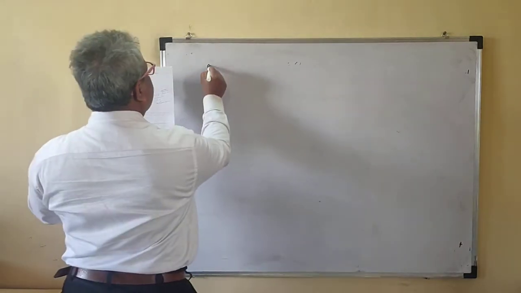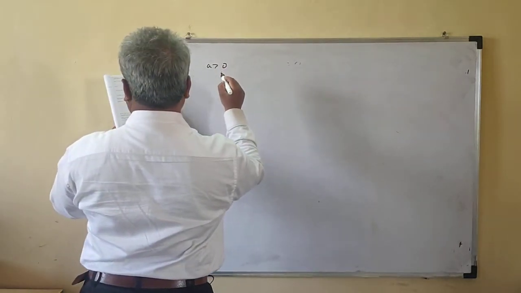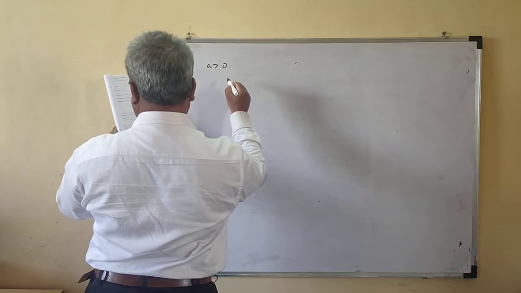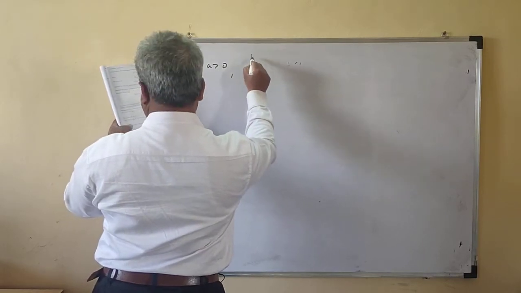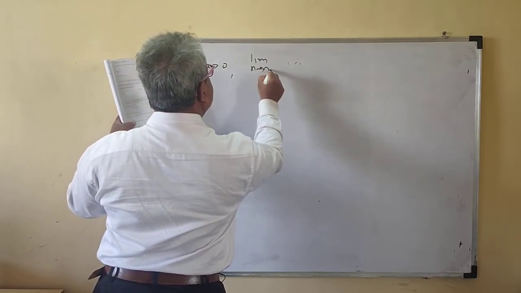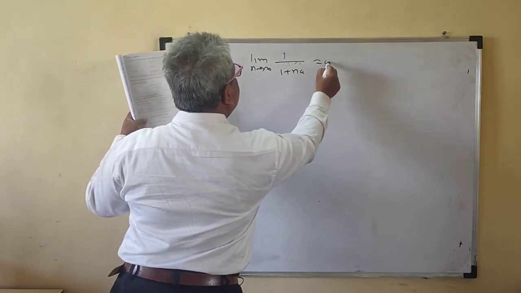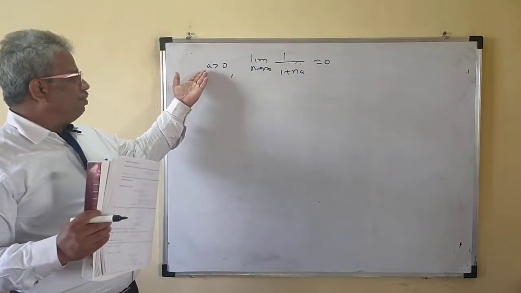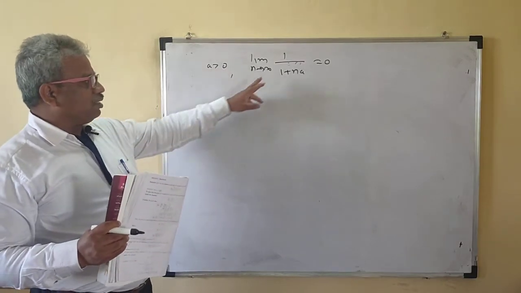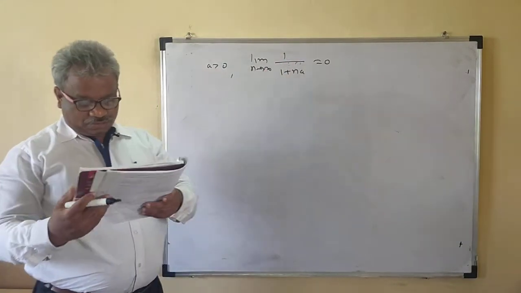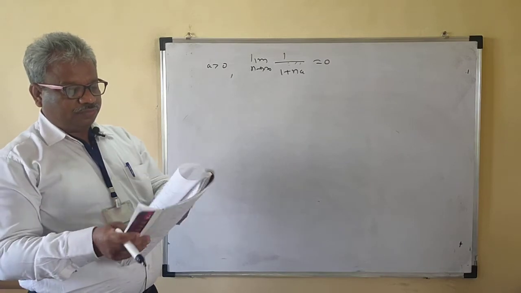So if a is greater than 0, then the limit as n tends to infinity of 1 upon 1 plus na is 0. Whatever a is, positive or negative, doesn't matter. This is 1 upon infinity, which is 0. 1 upon infinity is 0.